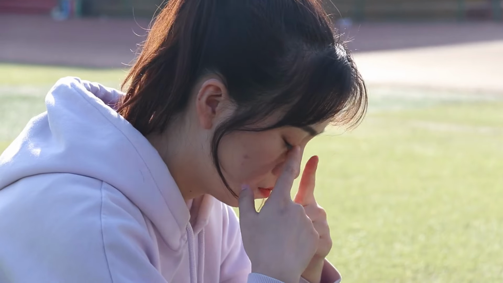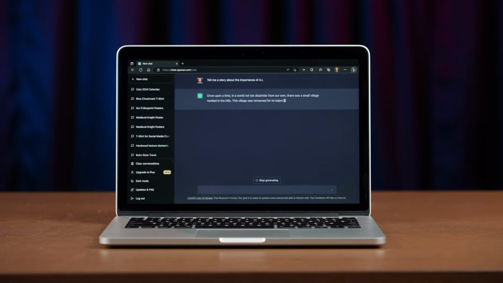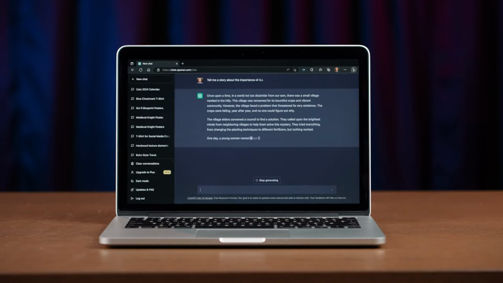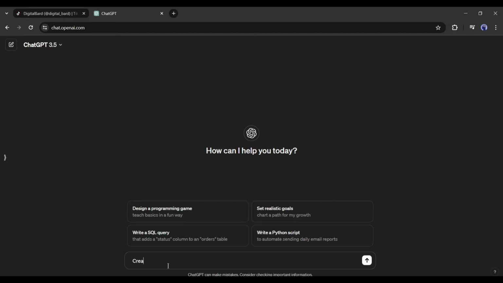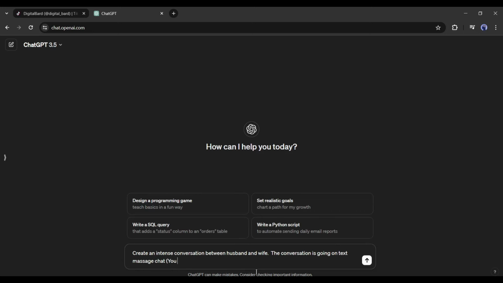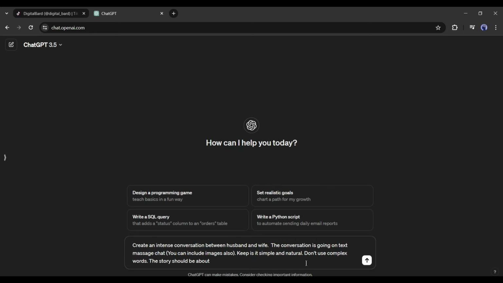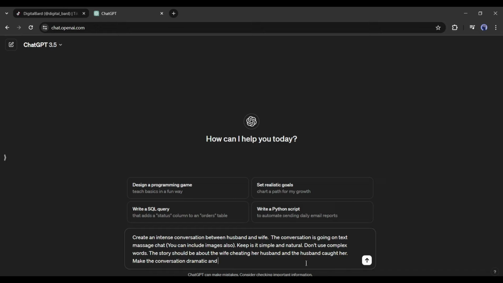If you can't do that, you can use ChatGPT to create a story about this topic. Let me show you how to do that. Go to ChatGPT and explain the story you need to create. For this example, I have asked like this. Create an intense conversation between husband and wife. The conversation is going on text message chat. You can include images also. Keep it simple and natural. Don't use complex words. The story should be about the wife cheating on her husband and the husband catches her. Make the conversation dramatic but simple.